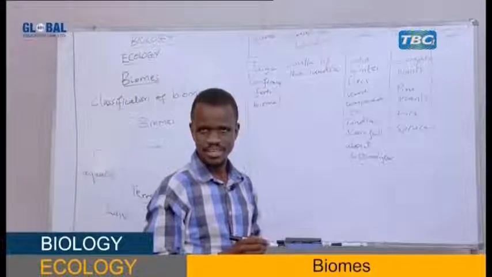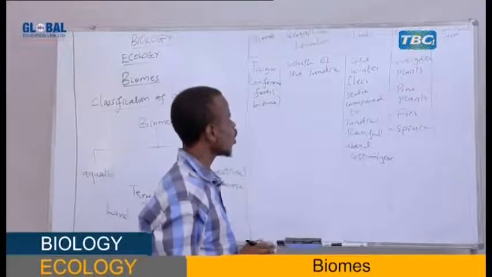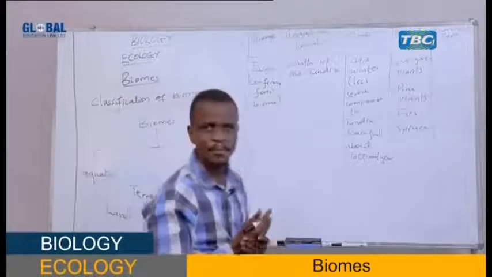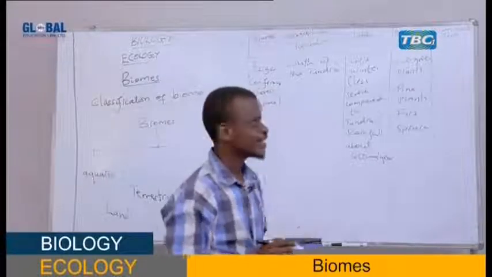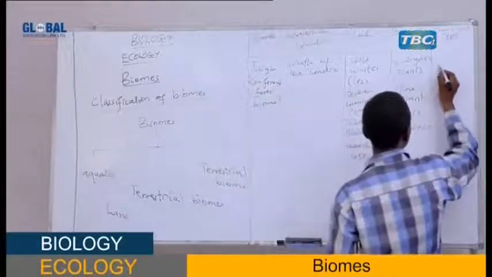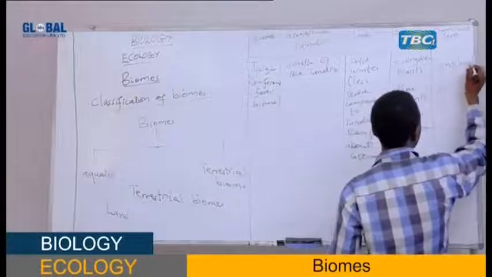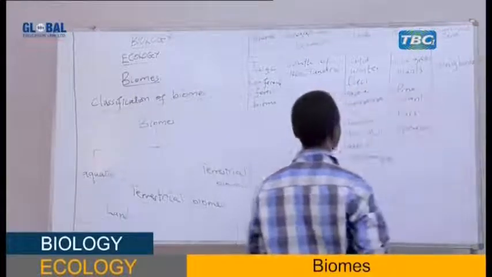Are we together? Now, dominant fauna, there are many animals. For example, birds are also found there, etc. You can add if you study more.